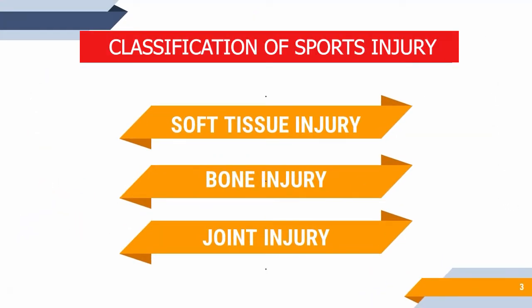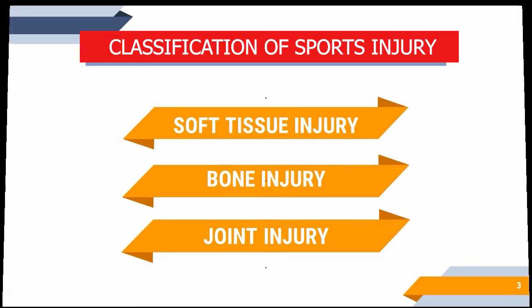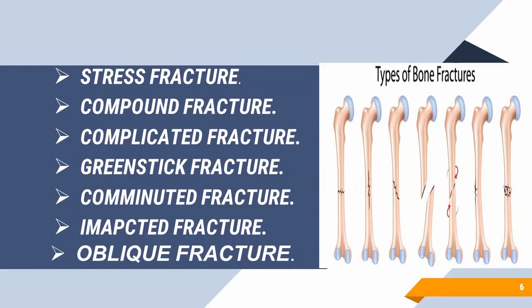Classification of sports injury. So children, I have classified sports injury into three parts. First one is soft tissue injuries, second one is bone injury, and third one is joint injury. So children, today we will look only at bone injury. Okay. So the first one is stress fracture. It means a crack in a bone.